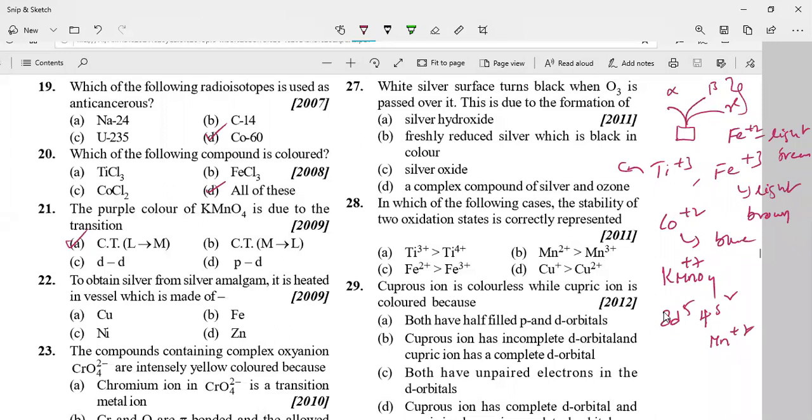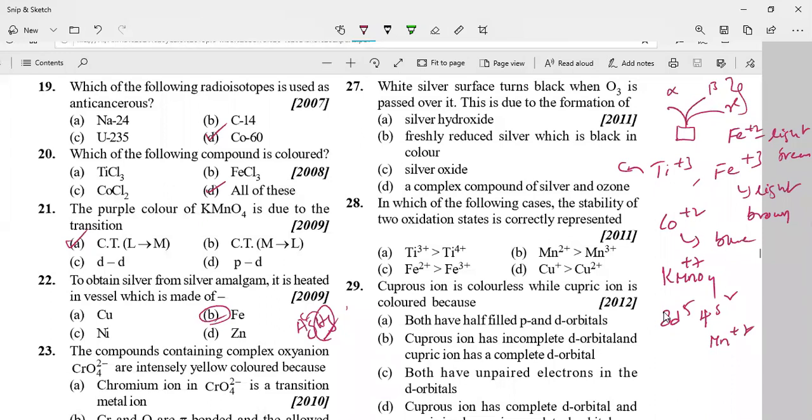Question number 22. To obtain silver from silver amalgam, it is heated in vessel which is made up of. Amalgam means mercury containing compounds, which we call amalgam compounds. If you are heating in a vessel that is made up of iron, we can get the silver from silver amalgam.